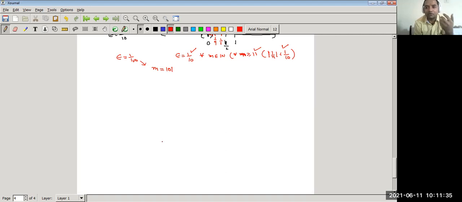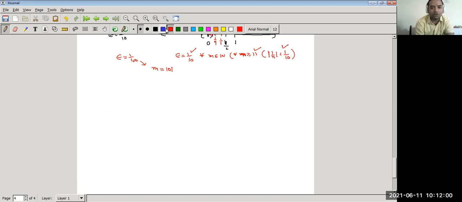If we take epsilon equal to 1/10,000, then after the 10,001st term, all the terms lie in the interval, or we can say all the terms come closer to 0. It all depends upon what epsilon you have chosen.